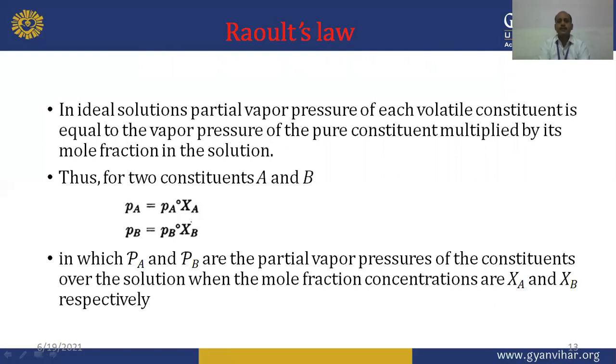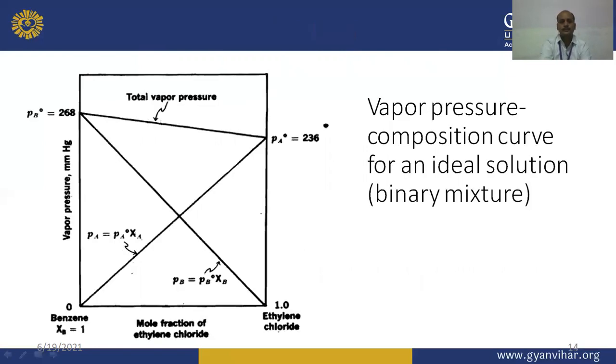As per Raoult's law, PA equals PA naught XA and PB equals PB naught XB, if there are two constituents A and B, where XA and XB are the mole fractions of A and B, PA naught and PB naught are the pure vapor pressures of components A and B, and PA and PB are the partial vapor pressures of constituents A and B.